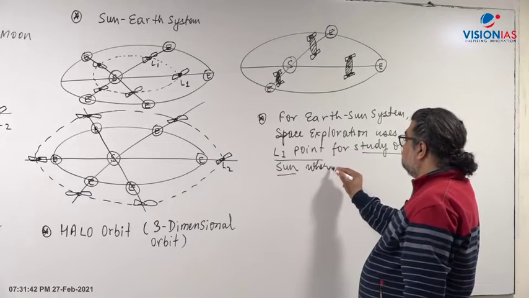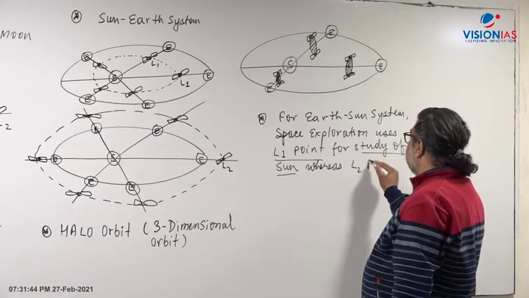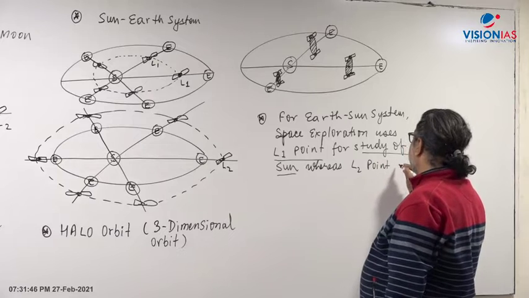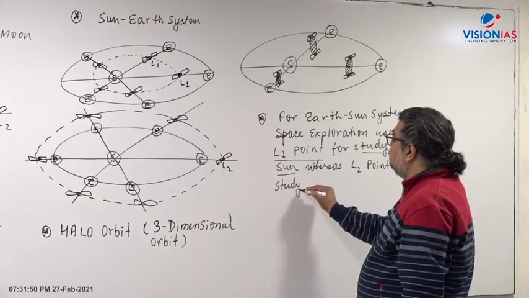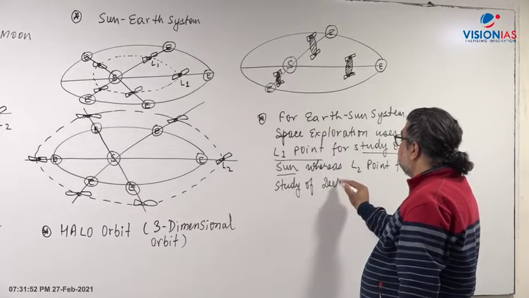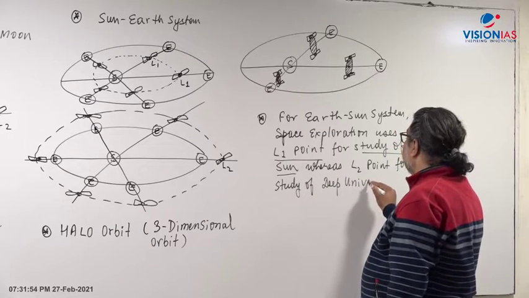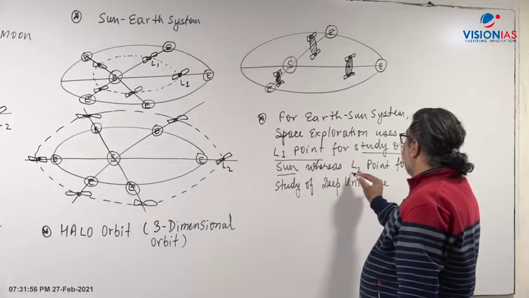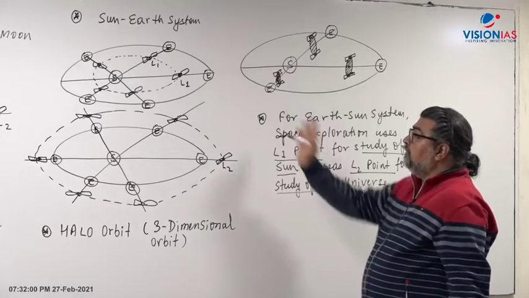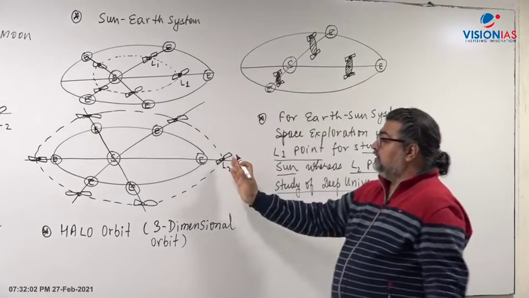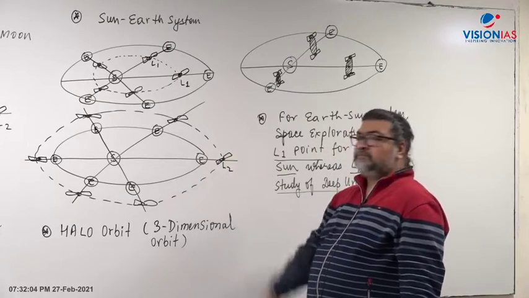Whereas the L2 point, right, for study of the deep universe, the other part of the universe, we can prefer the L2 point. Where is the L2 point? L2 is on the back side, behind the Earth. That is the L2 point.